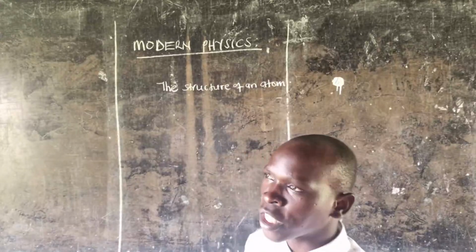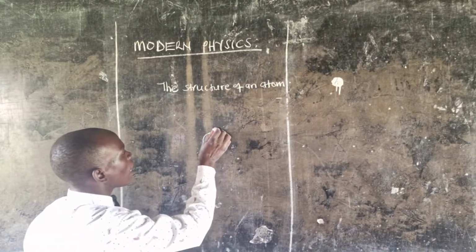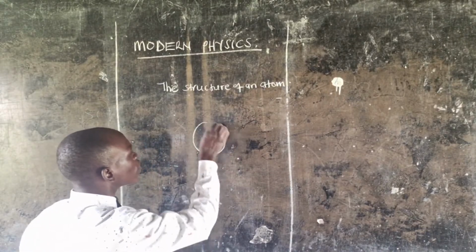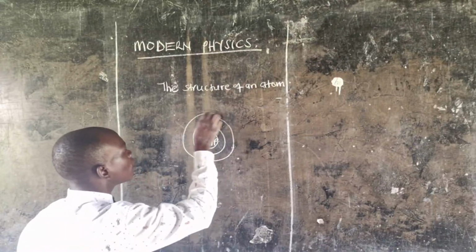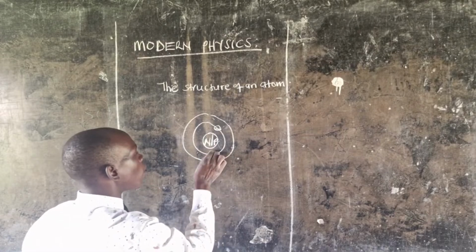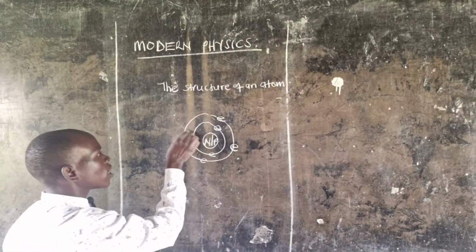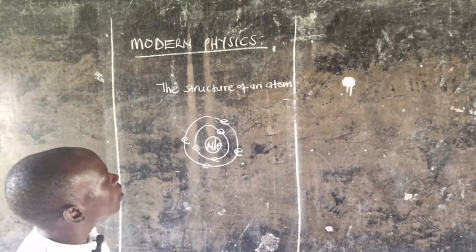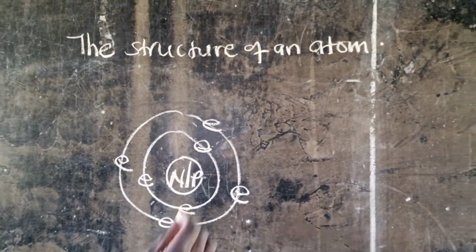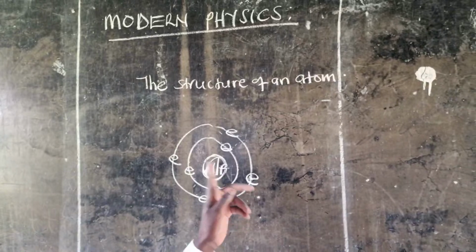Now, the structure of an atom, it has the nucleus, then it has energy levels on which these electrons keep orbiting like that. So this is our atom. It has this inner part, the central part of it, which is the nucleus.